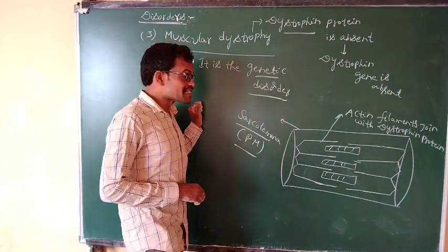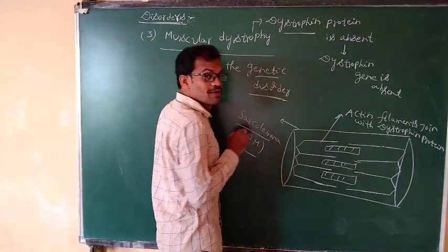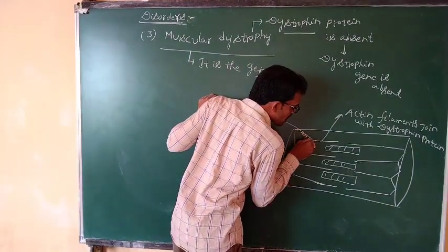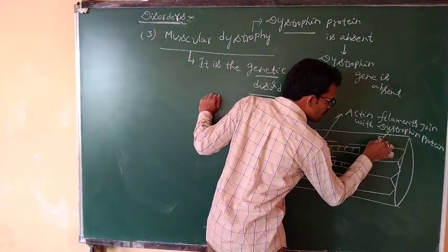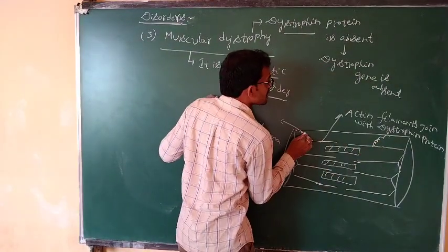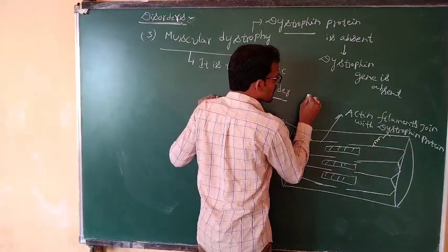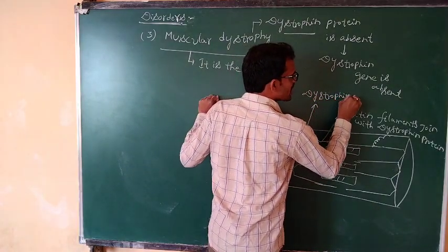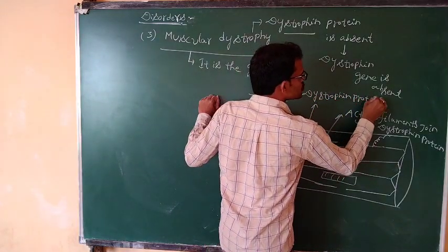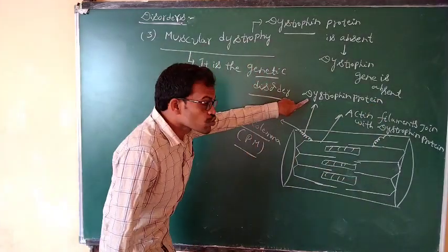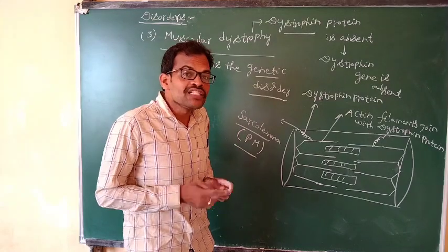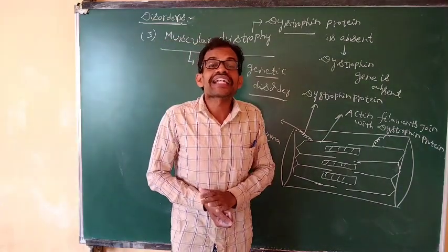This dystrophin protein is present in the sarcolemma. The dystrophin protein attaches and joins with the actin filaments at the time of muscle contraction.